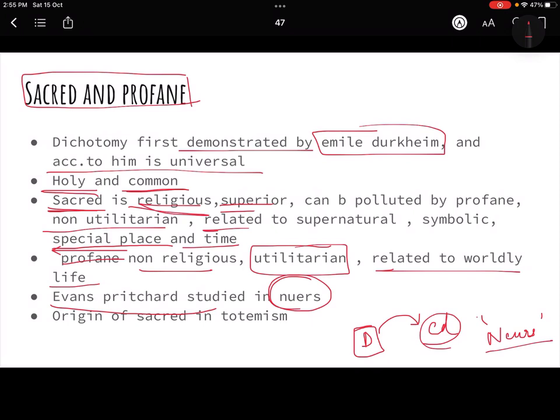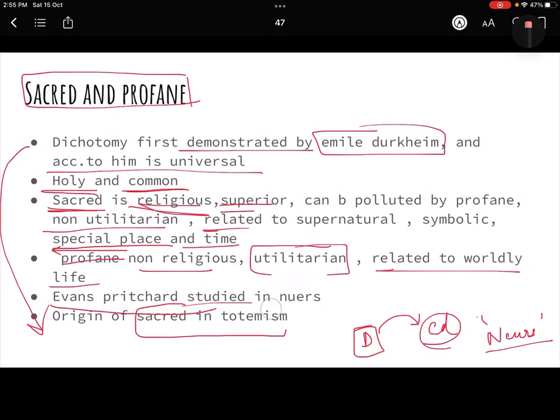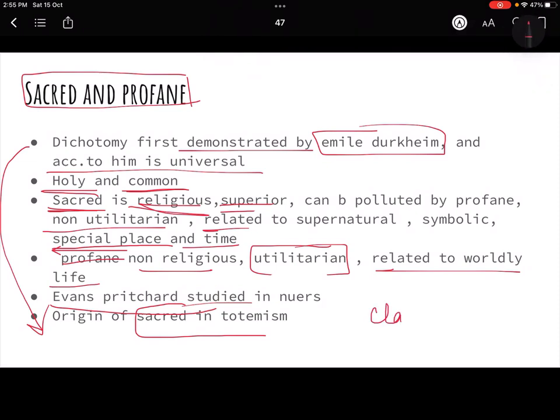So Emile Durkheim, before I go to the criticism, he believed that the origin of sacred things has come from totemism. Now basically, what happened was that Emile Durkheim studied the Arunta tribes of Australia. They were the Australian Aborigines, and they are divided into clans. We have studied clans, phratries, moieties. Clans are made up of many lineages, right? So every clan has a different